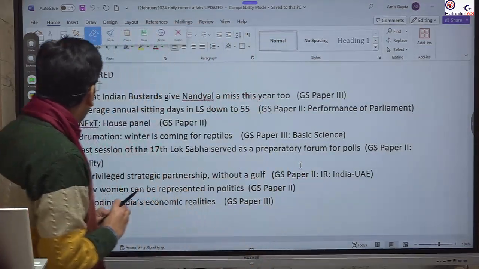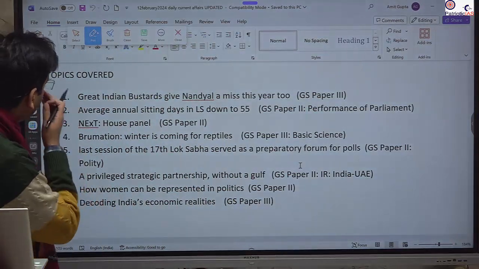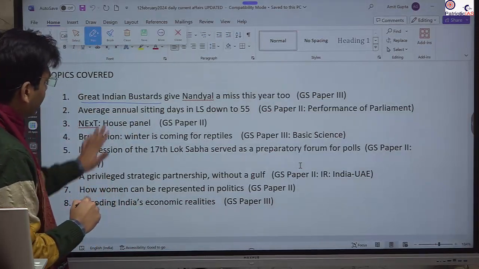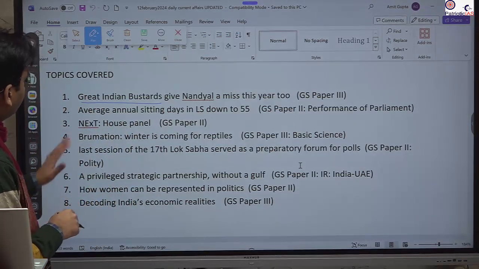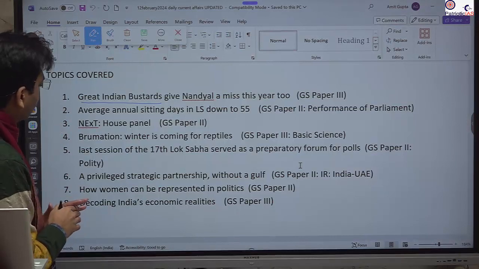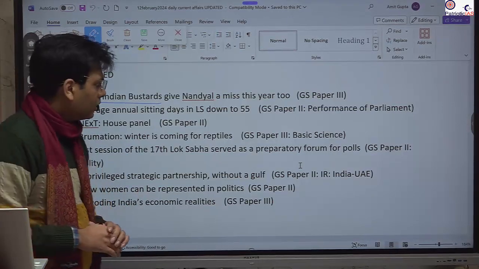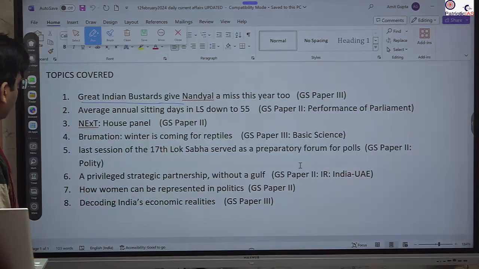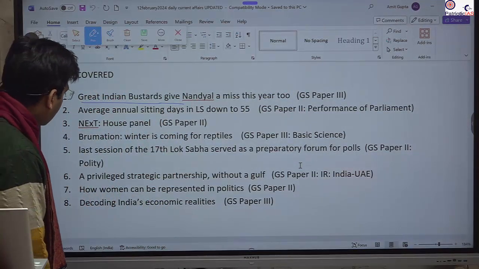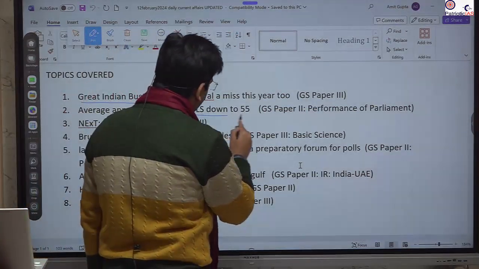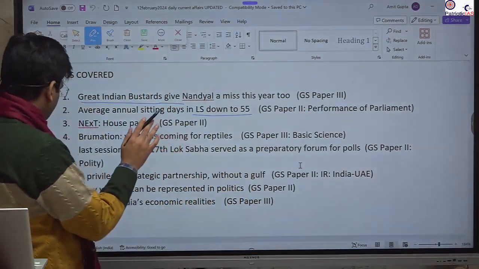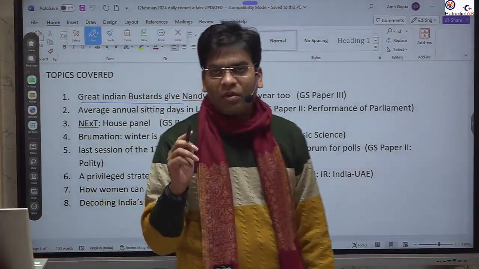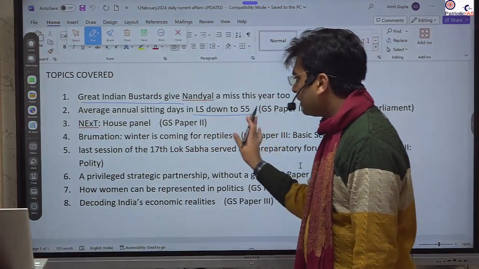Today the major topic we will start with is the Great Indian Bustard. There has been a decline in their numbers, and that's why we are trying to preserve and conserve them. Different steps have been taken, which are covered under this news. After that we will study the performance of the Lok Sabha. There are two editorials for the performance as well, so we will see all this under this.